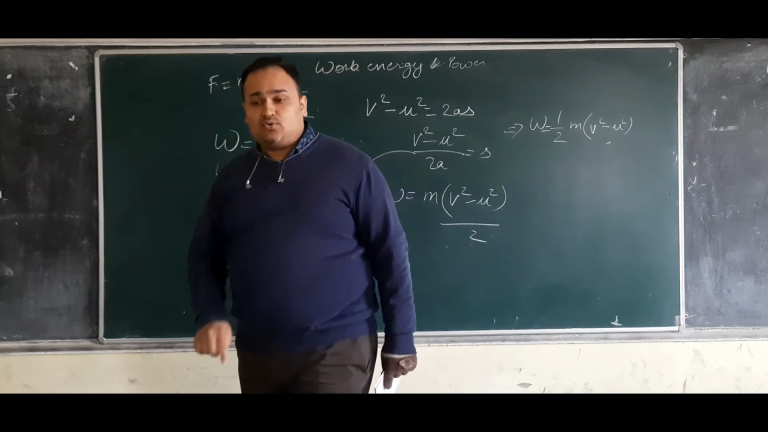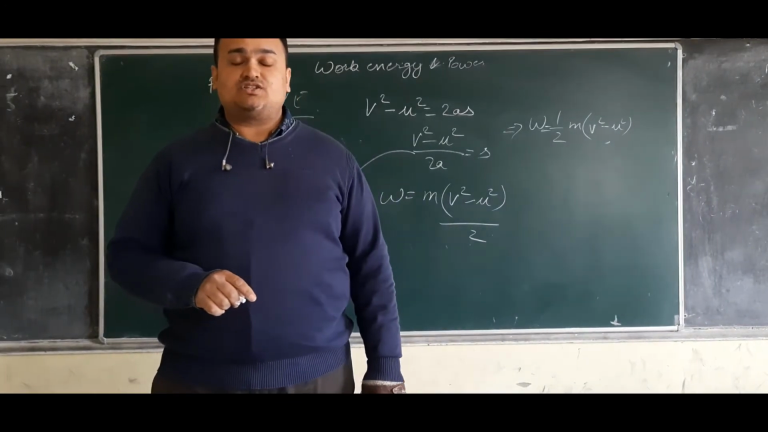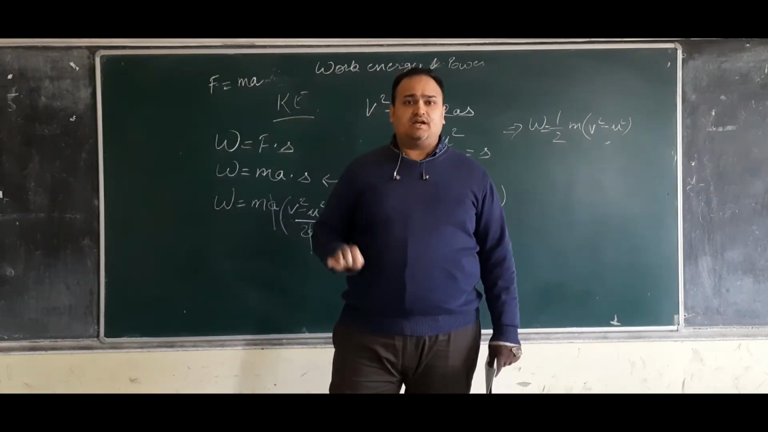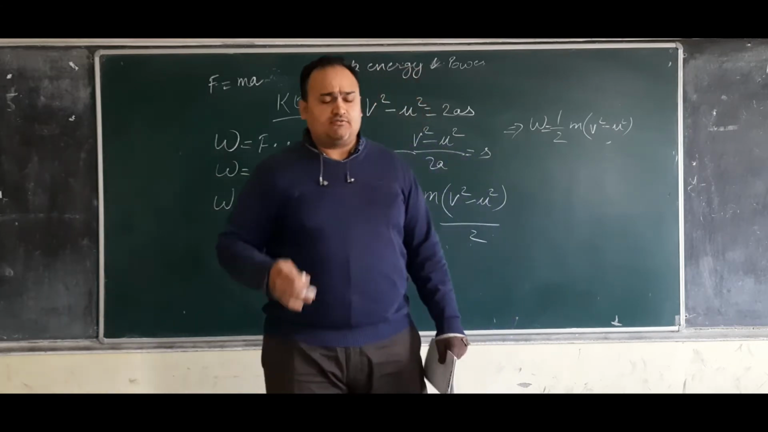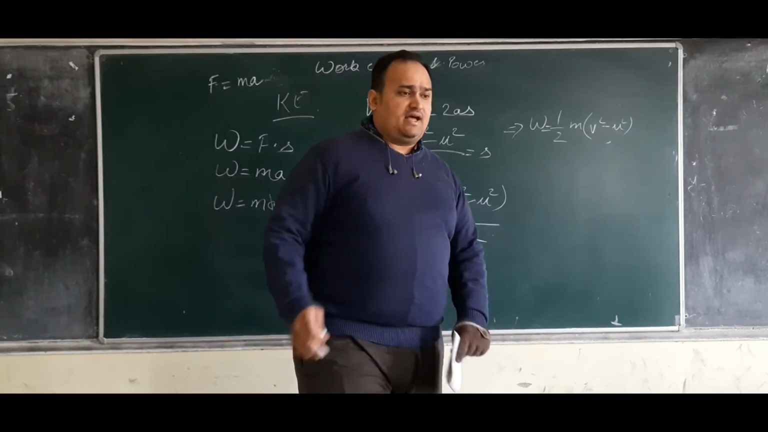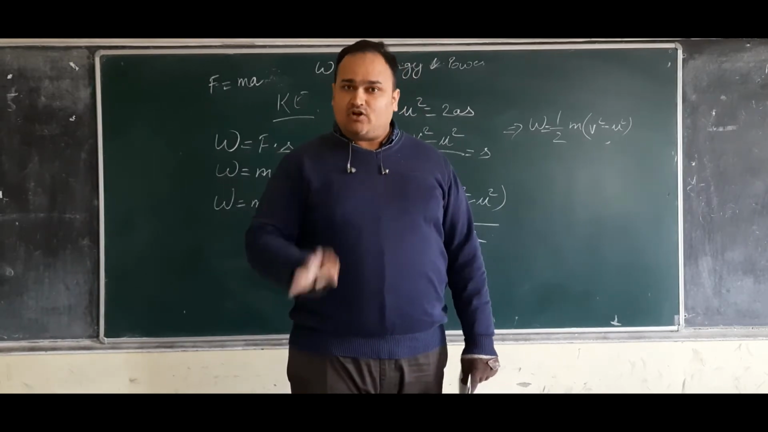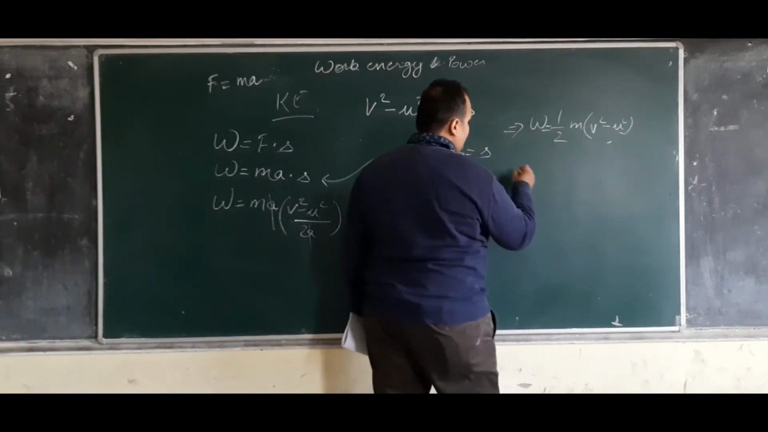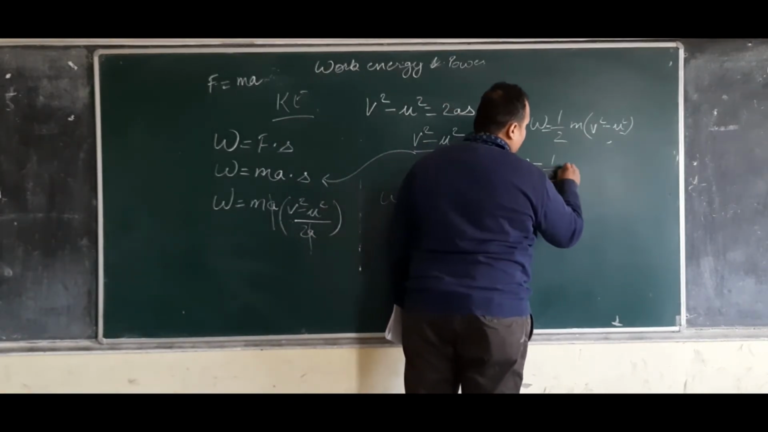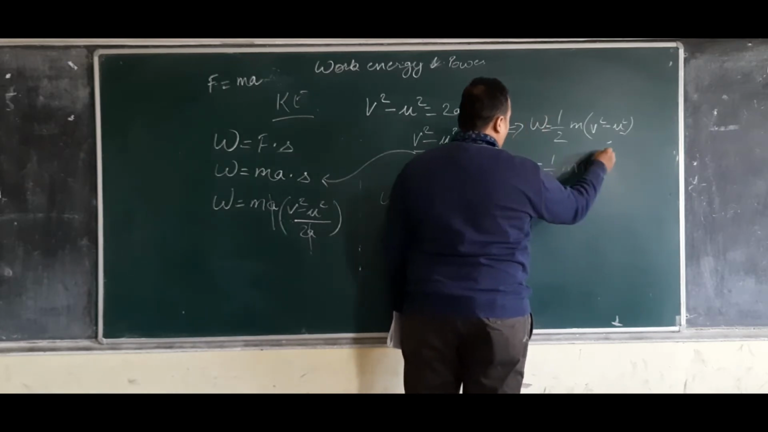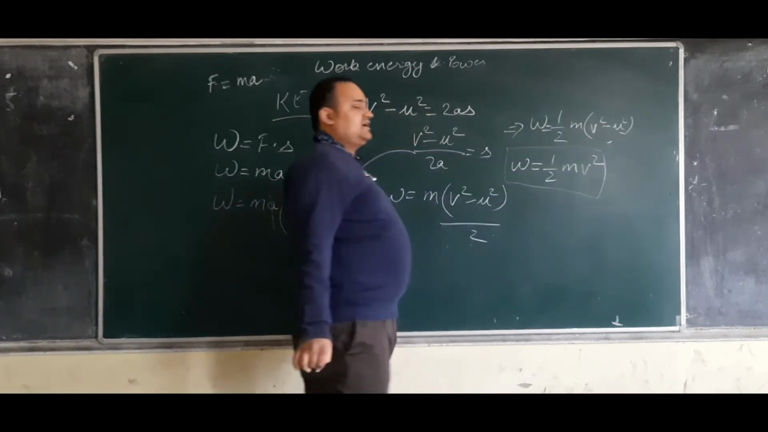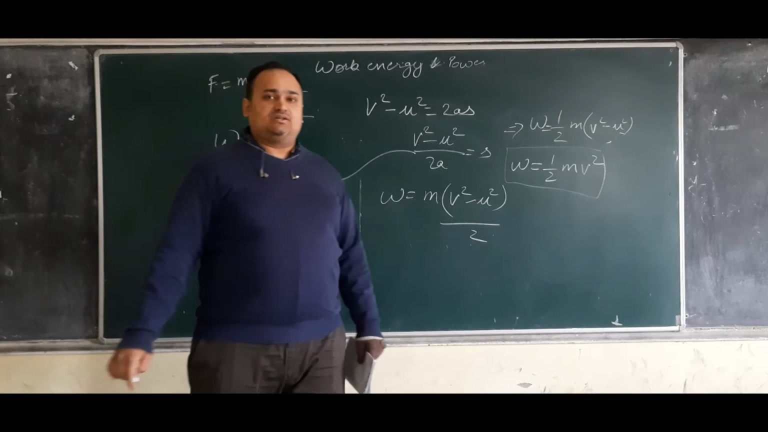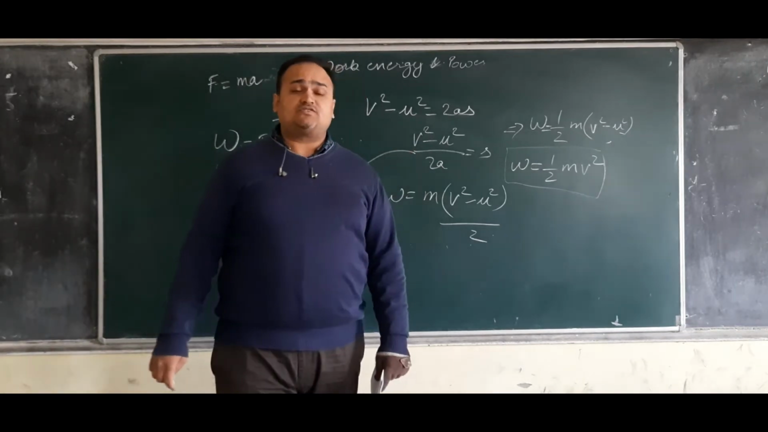But suppose there is a situation that the vehicle, whatever the vehicle was, started from rest. Suppose a football was initially at rest. I kicked it, and now it started moving. So initially it was at rest, so U should be 0 in that situation. Then W is equal to half mv square, and this is the formula for kinetic energy. The work done by the kinetic energy, or the kinetic energy, can be calculated using this formula, half mv square.